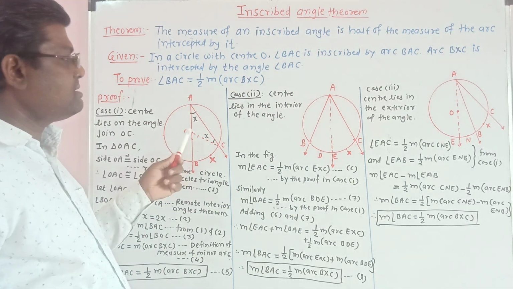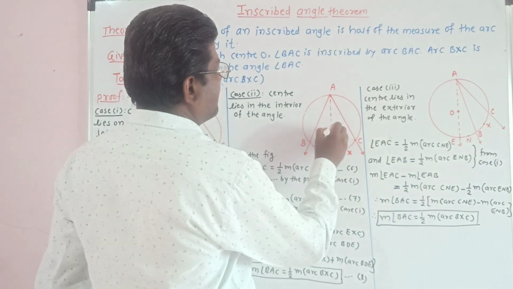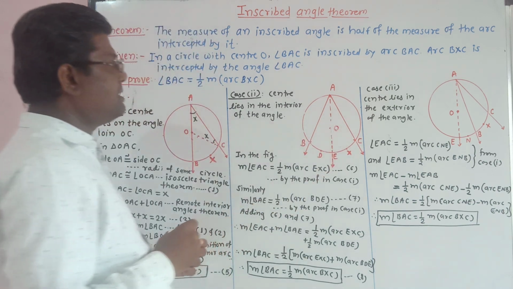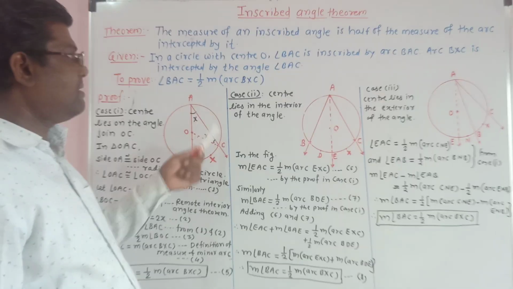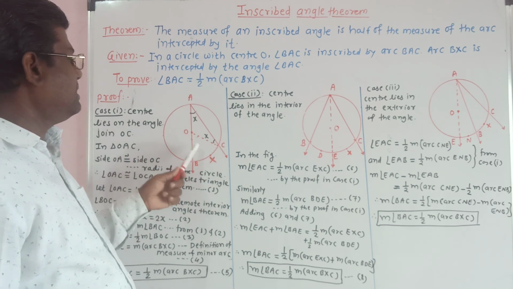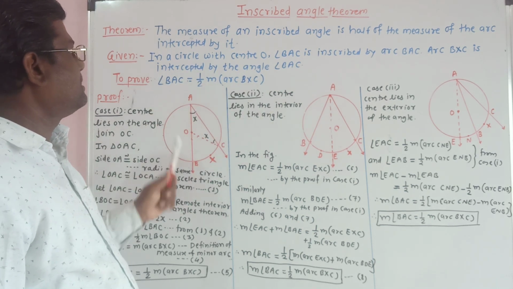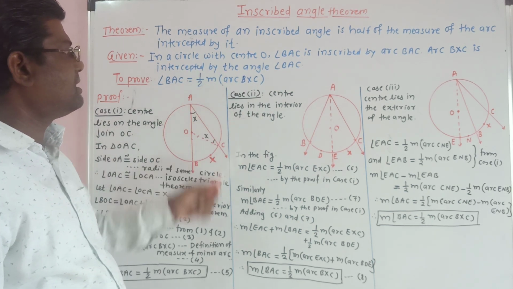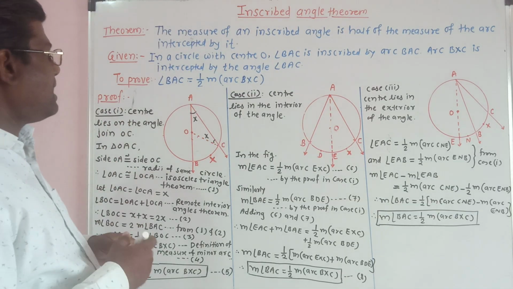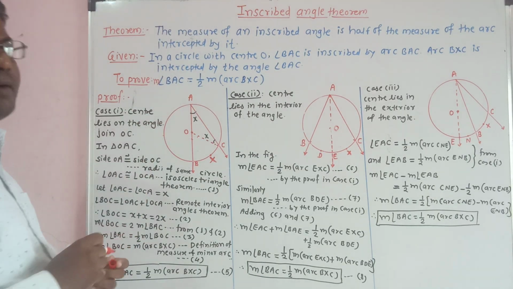Here one circle is given, a circle with center O, and angle BAC is inscribed, with the arc BXC intercepted by the angle BAC. It is given, and we have to prove that the measure of angle BAC is equal to half into the measure